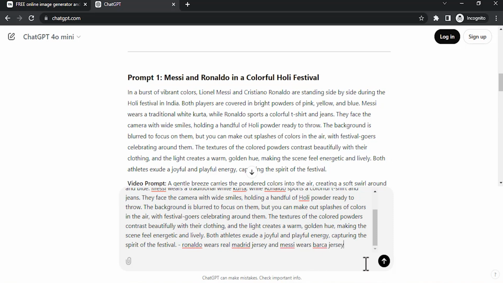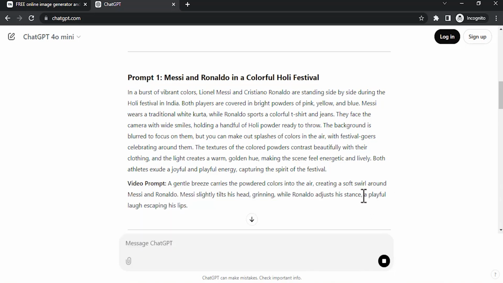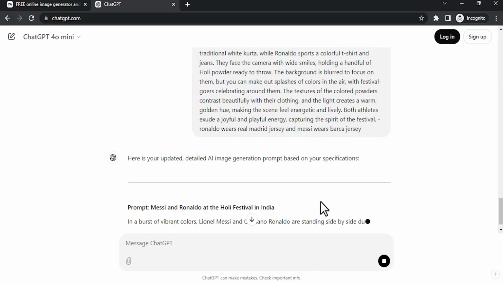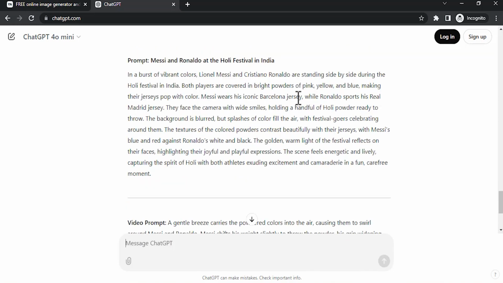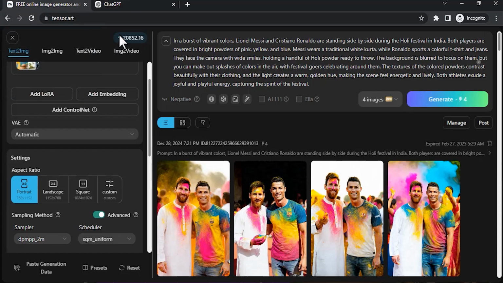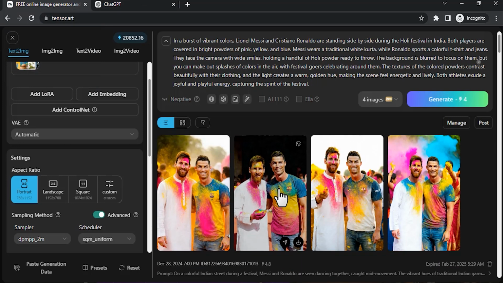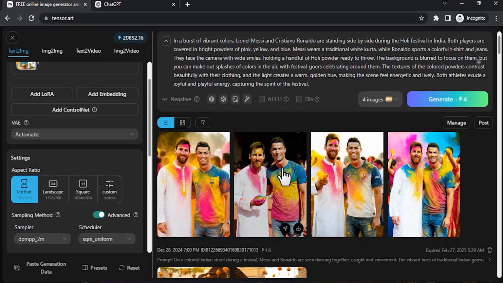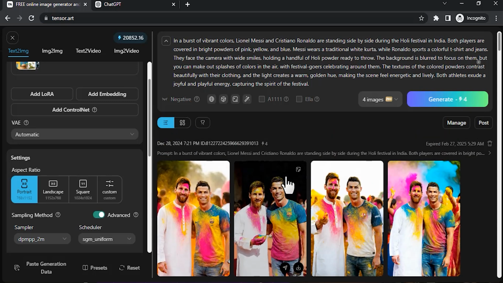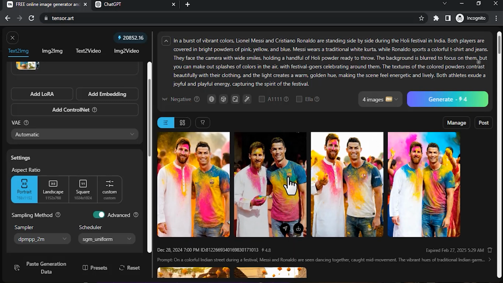Then click on enter and it will give the prompt with Messi wearing the Barcelona jersey and Ronaldo wearing his Real Madrid jersey. For this tutorial, I'm not going to do that. So simply I'm gonna download it, and I'm not keen on the other images, since you can see in this only image, Ronaldo is a little bit taller than Messi, like in real life. So I'm going to download this.